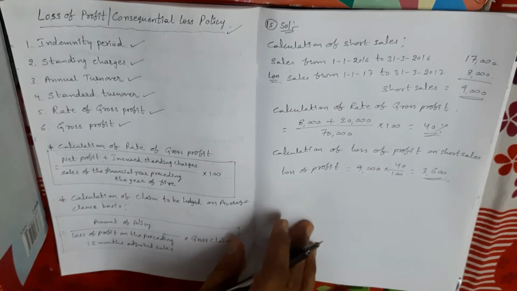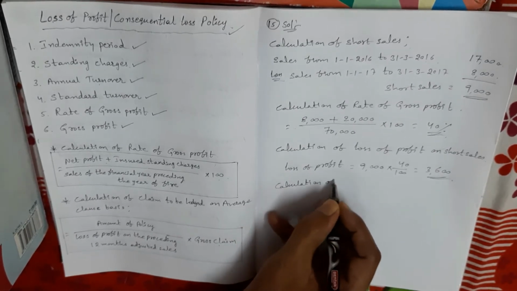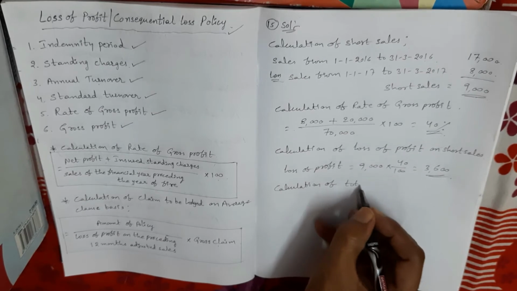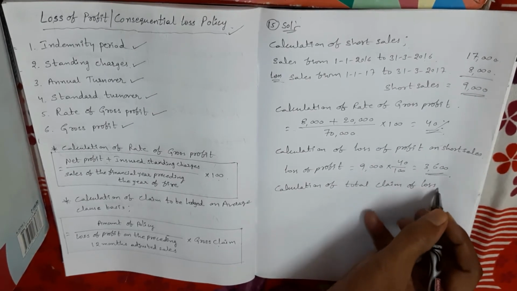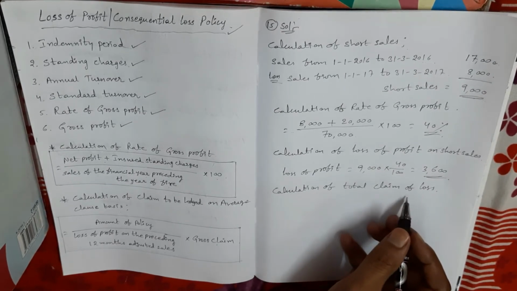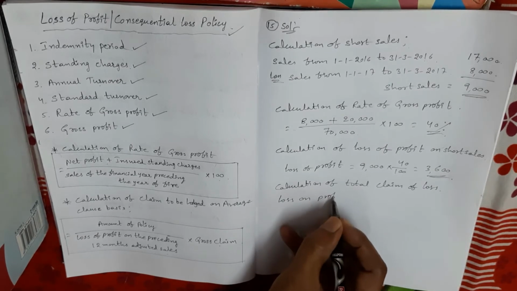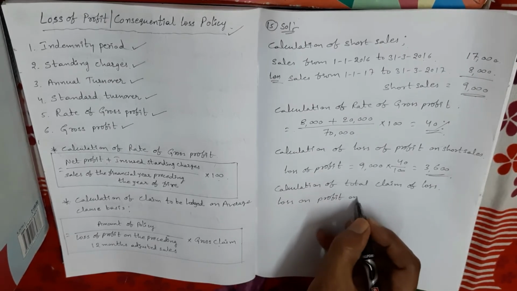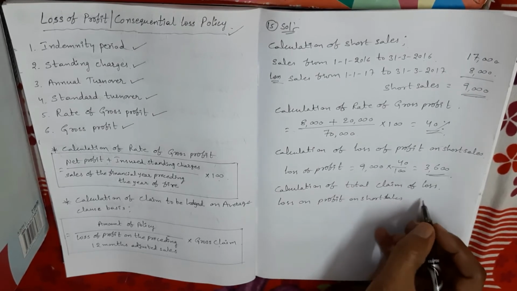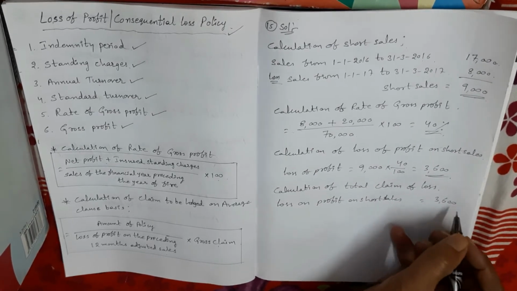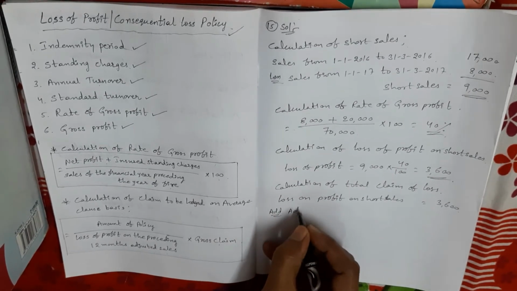Okay, next, calculation of total claim of loss. First we take the loss of profit on short sales, that is 3,600. To this amount we add additional expenses.